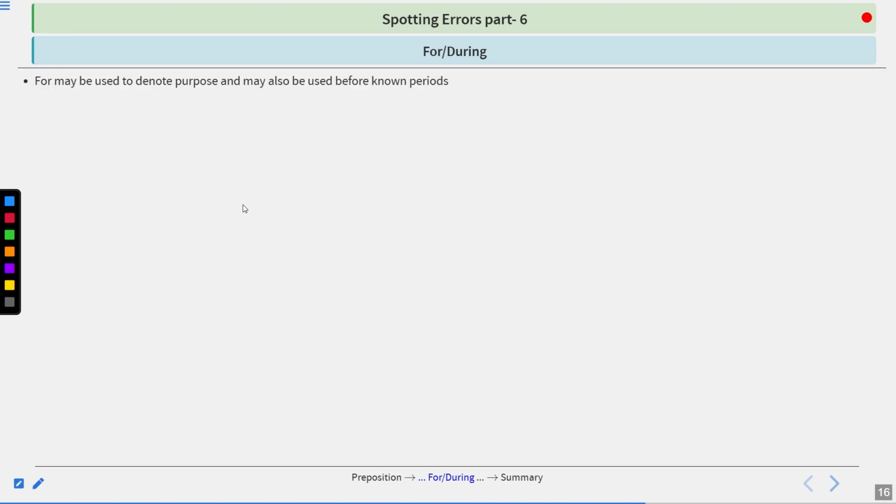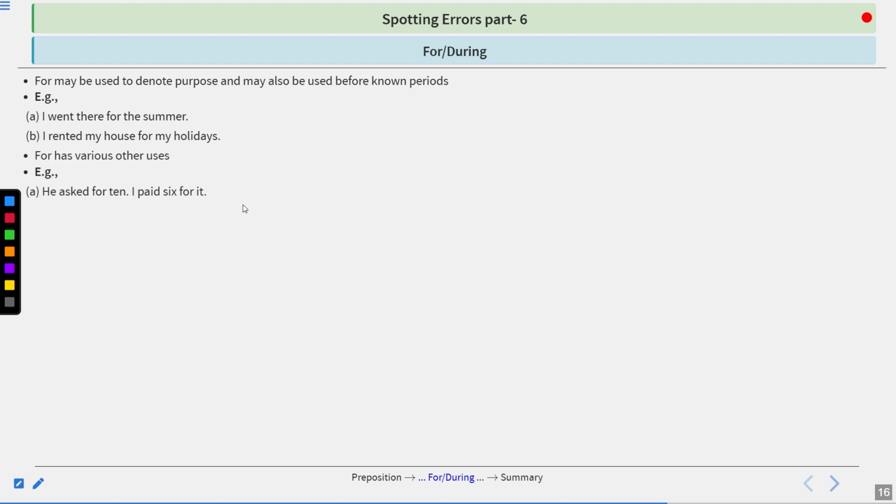For and during. For may be used to denote purpose and may also be used before non-periods. I went there for the summer. Why did I go there? For the summer. I rented my house for my holidays. So it is showing a purpose. For has various other uses. He asked for 10. I paid 6 for it. See here, we are talking about money. I bought 1 for Cuckoo. He has been ill for 3 days. Talking about period of time.